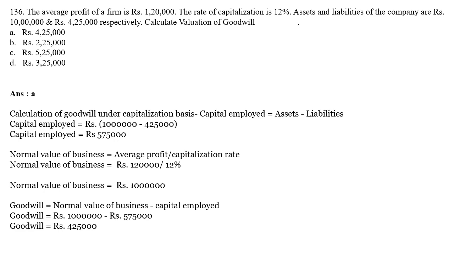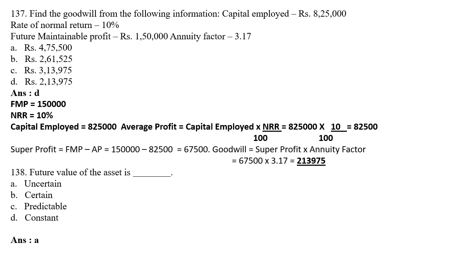Okay, the next sum, problem sum number 137. Find the goodwill from the following information. Capital employed 8,25,000. Rate of normal return 10%. Future maintainable profit is 1,50,000. Annuity factor is 3.17. So your FMP here is 1,50,000. NRR, that is normal rate of return, is 10%. Capital employed is